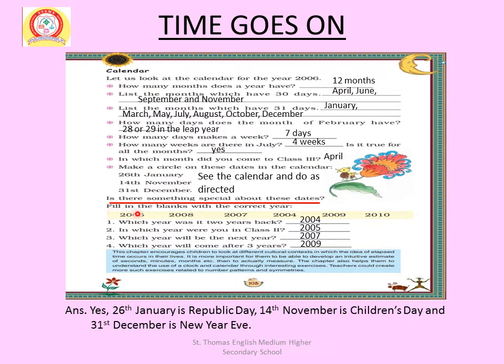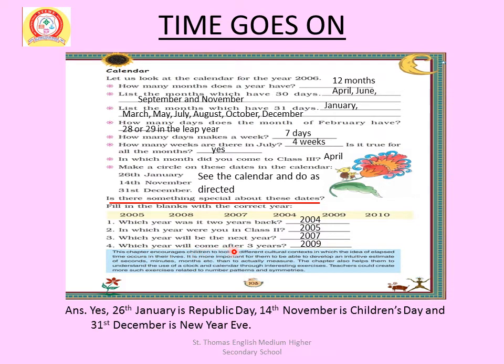Now fill in the blanks with the correct year. Which year was it 2 years back? 2004. Second, in which year were you in class 2? 2005. Third, which year will be the next year? 2007.